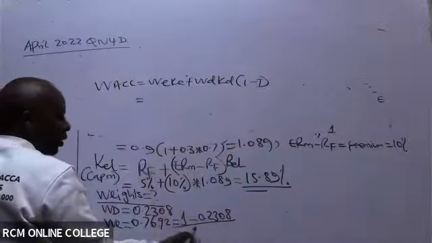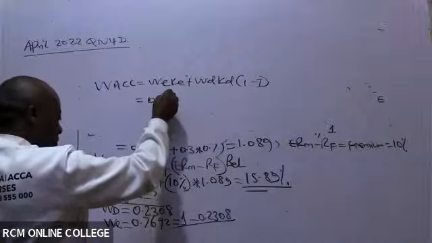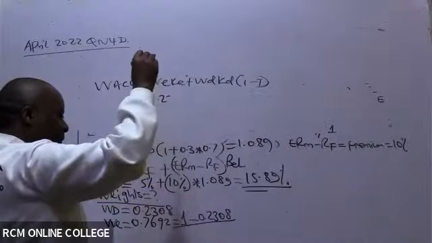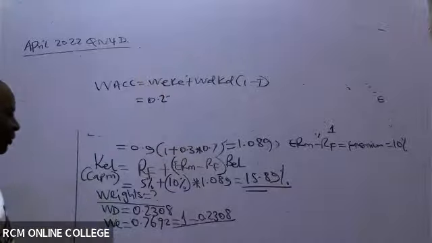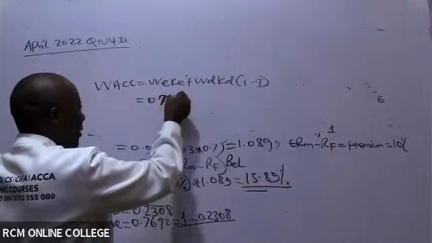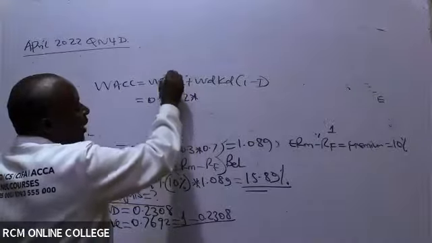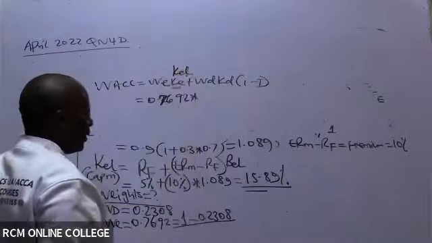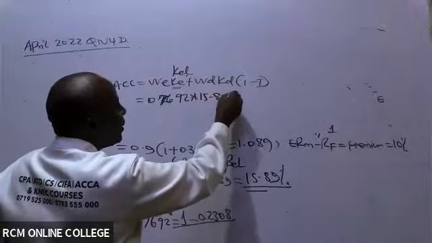The weight of equity already is given, 0.76, 0.7692, times the cost of equity levered. We had it somewhere. It is here: 15.89%.